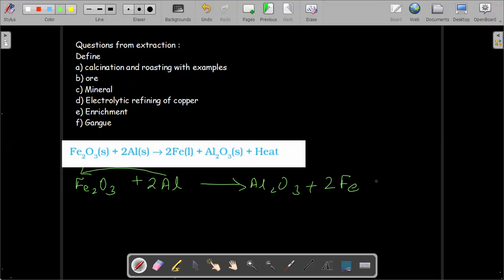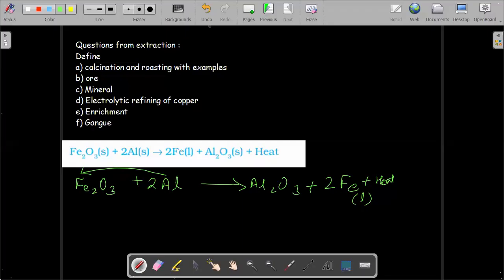The amount of heat that is produced, this is a highly exothermic reaction, and the amount of heat produced is so large that the iron produced here is obtained in the liquid state. Okay, and this reaction has a special name. Can anyone remember the name of this reaction? Thermit. Yeah, it's a thermit reaction.